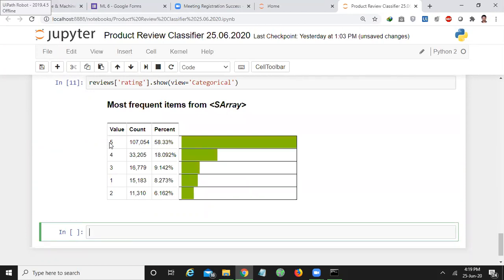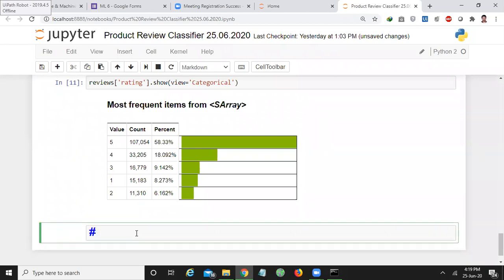I don't know what the products are, but if you consider only the rating-wise distribution, the 5-star rating has 58.33% and the 4-star rating has 18.092%, and so on. And here our aim is to find which is the positive sentiment and which is the negative sentiment, right? Based on the rating only we will do that. Let us see how we can do that.